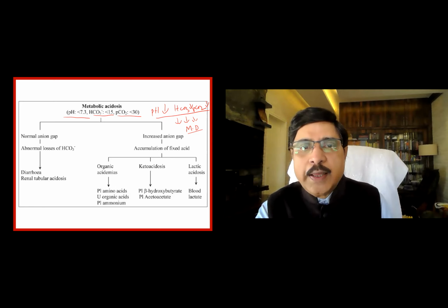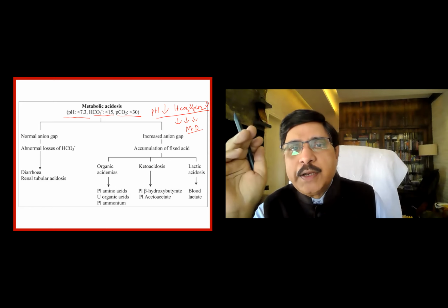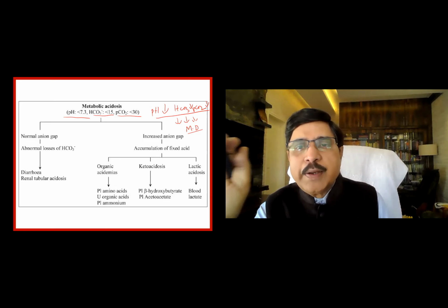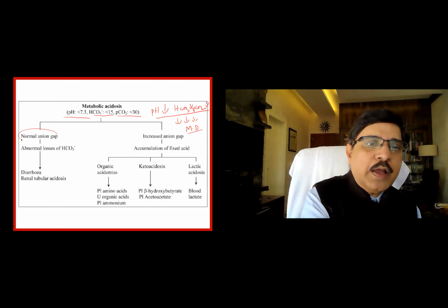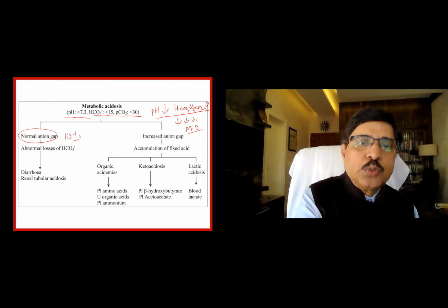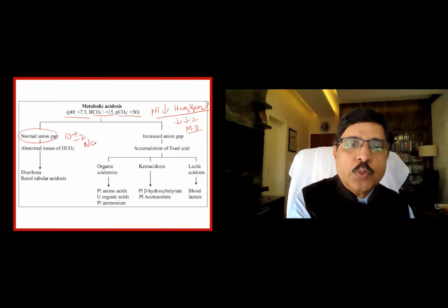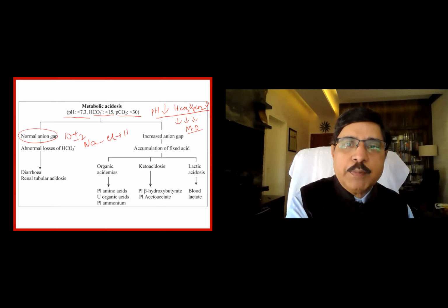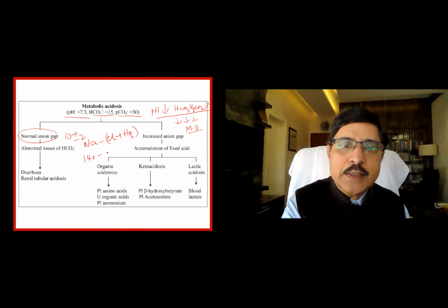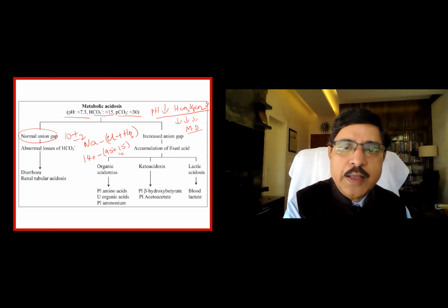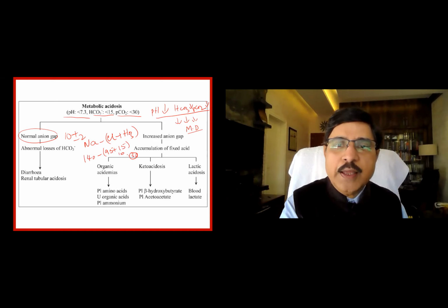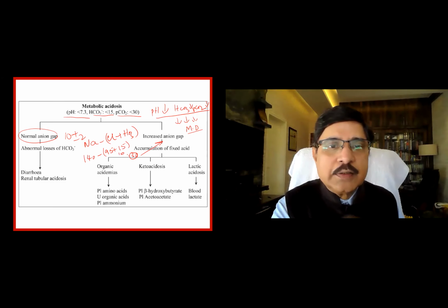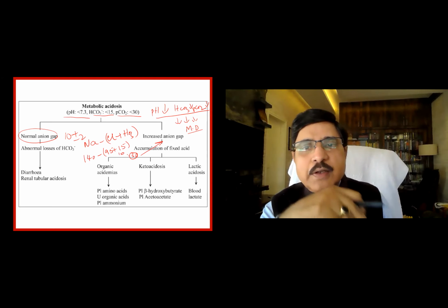In metabolic acidosis the direction is the same. Now, the immediate next question is, am I dealing with an increased anion gap, or am I dealing with a normal anion gap? Normal anion gap is 10 plus or minus 2. How do I get the anion gap? Sodium minus chloride plus bicarbonate is the anion gap. If sodium is 140 and chloride is, let us say, 95 and bicarbonate is 15, making 110, the anion gap is 30, which is very high, an increased anion gap. Whereas if it is 10 plus or minus 2, it is a normal anion gap.